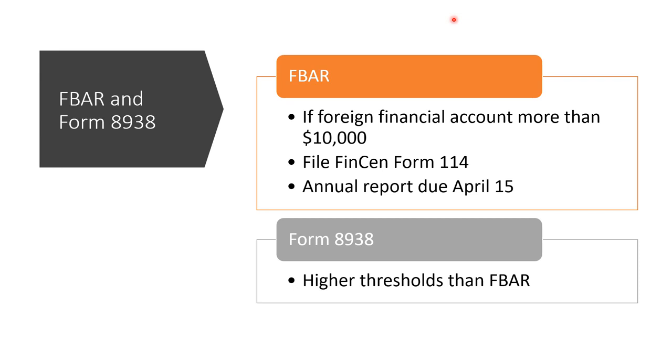For specified individuals living in the U.S., unmarried individuals, the total value of their assets was more than $50,000 on the last day of the year, or more than $75,000 at any time during the year. For married individuals filing jointly, total value of assets was more than $100,000 on the last day of the year, or more than $150,000 at any time during the year. Higher amounts apply to individuals living outside the country.